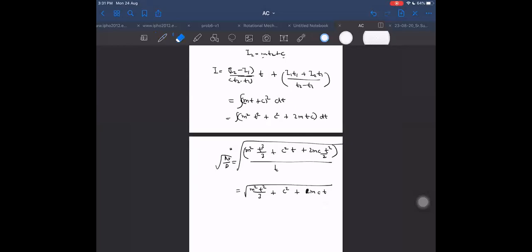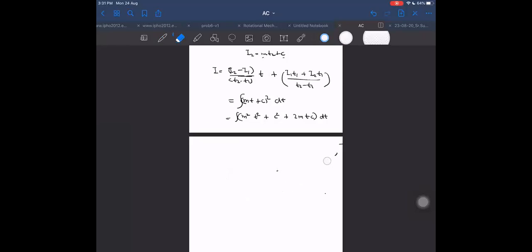Then it will become something else. When we put the limits, T1 to T2, the T2 minus T1 term cancels. M square into T2 cube minus T1 cube divided by T2 minus T1 after taking numerator by denominator.